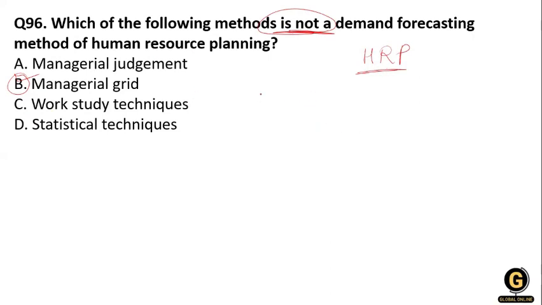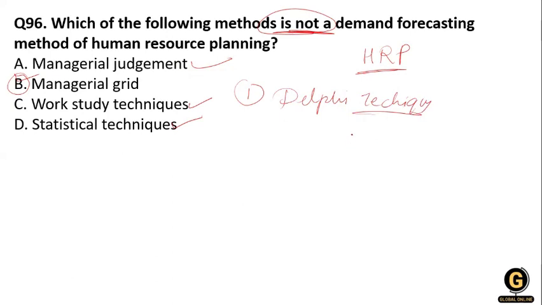So what comes under demand forecasting? Managerial judgment comes, then work study techniques, statistical techniques like trend analysis, ratio analysis, then the scatter plot, computerized forecast, work study technique, and the Delphi technique. The Delphi technique is also a forecasting method of human resource planning.